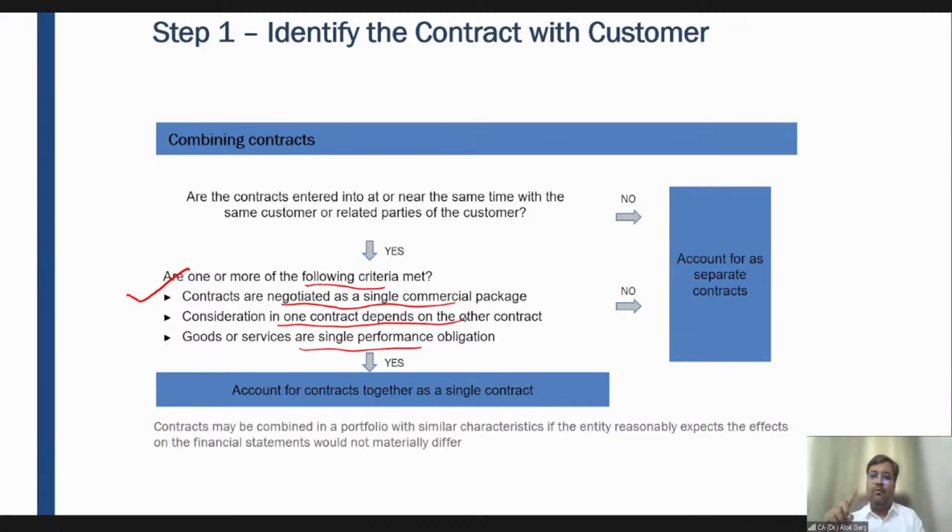But you went to a Croma, or let's say Tata Croma, or Vijay Sales, or Reliance Digital. You went to their outlet, you bought a refrigerator, and you have to arrange the delivery on your own, right? In this case, when will Croma, Vijay Sales, or Reliance Digital recognize the revenue? When they have sold the refrigerator to you, or when the delivery happens at your doorstep?